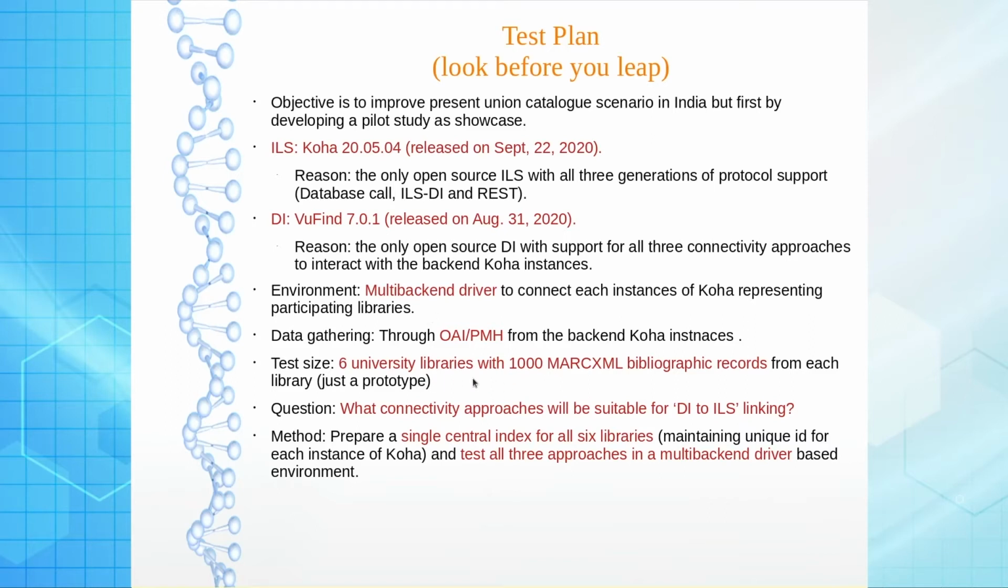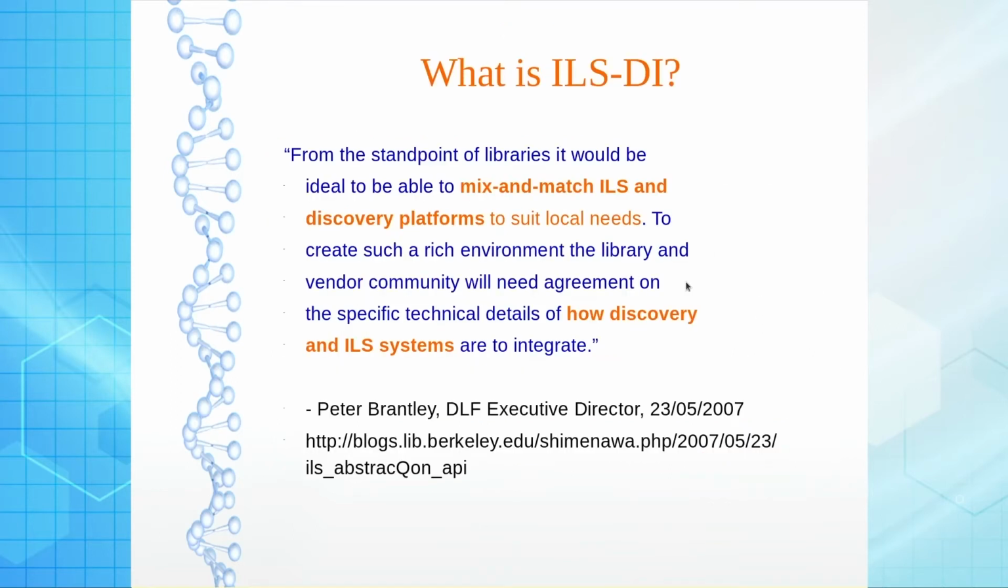We tested with 6 university libraries, 1,000 MARC XML bibliographic records from each, so around 6,000 records we have utilized to design this particular prototype, and RESTful API based connectivity we have utilized there. We actually tested all three generations, generation 1, 2 and 3, and we found that generation 3, that is the REST based interaction between Koha and VuFind, is the safest one and the most functional one.